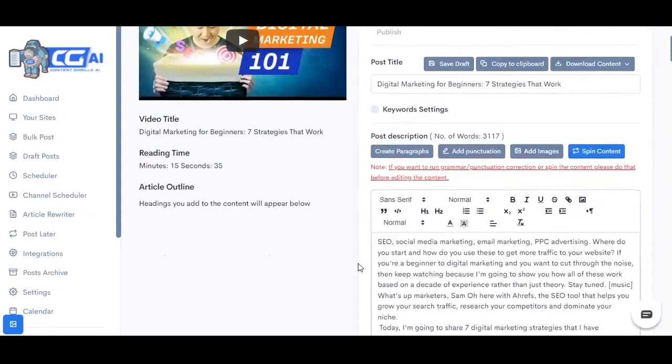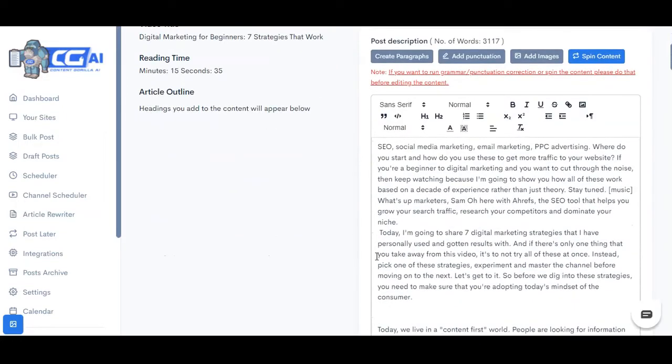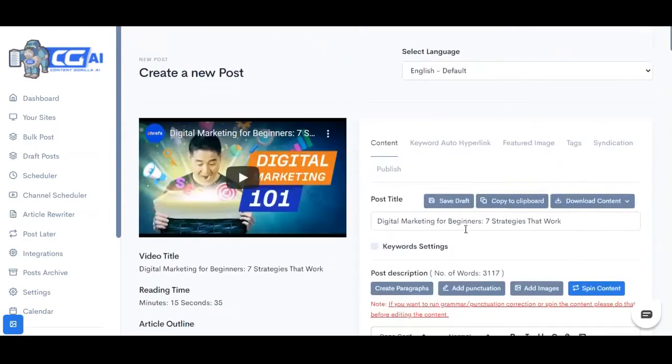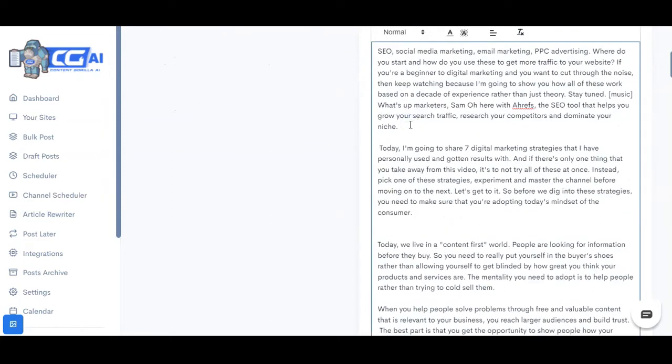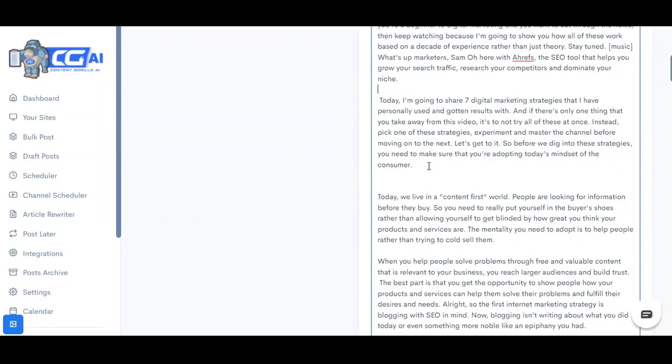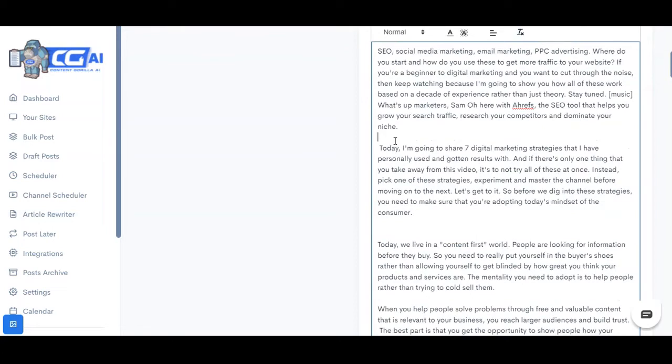Hey, it's Ishlal, and in this video, I'm going to show you Content Gorilla's all-new artificial intelligent engine in action. Now, at the very basic level, what it can do for you is it can create content and it can paraphrase your content. So let me just quickly show you the paraphrasing feature first.